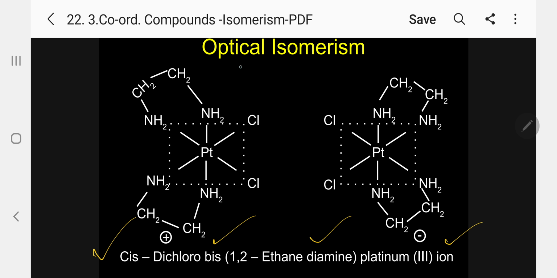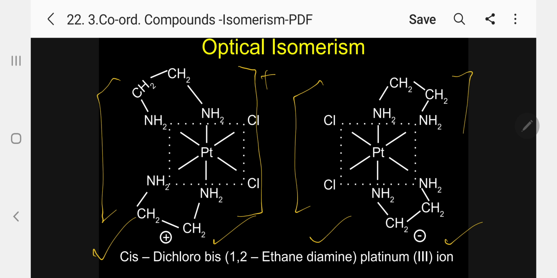This entire thing is in the form of an ion. Kindly follow. So now we are going to give these compounds here.